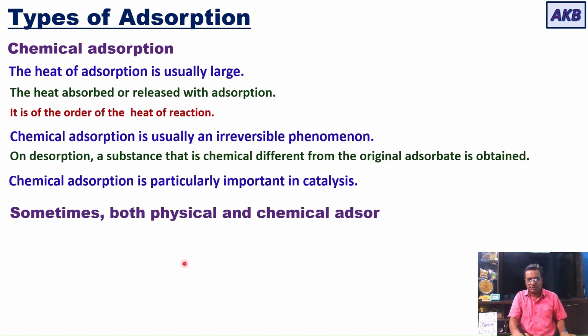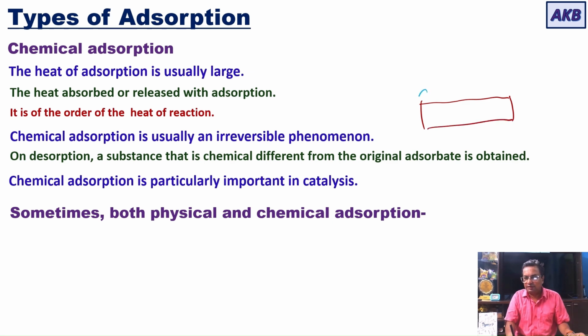Sometimes there is a possibility where both physical and chemical adsorption can occur. Chemical adsorption results in the formation of a monolayer, there is only one layer of the adsorbed substance.